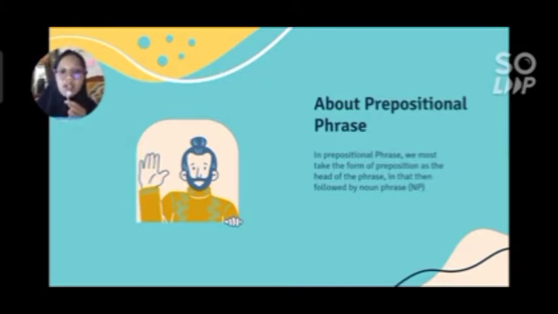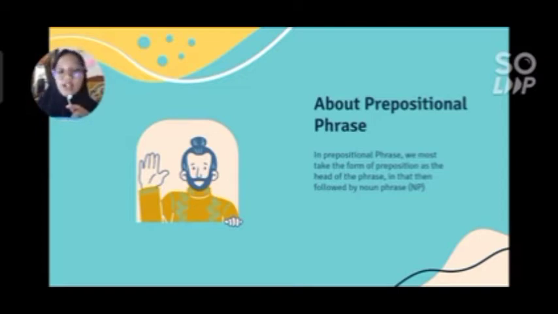In a prepositional phrase, we take the preposition as the head of the phrase, if we would like to construct the phrase as a prepositional phrase, and it is followed by a noun phrase.